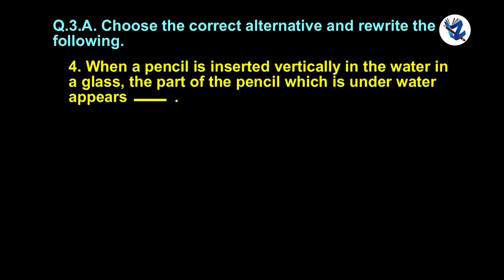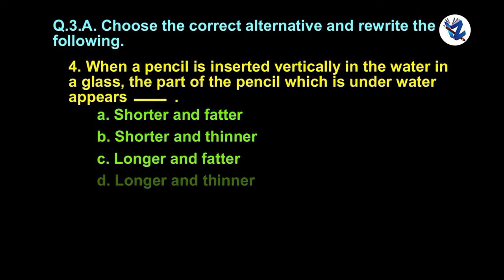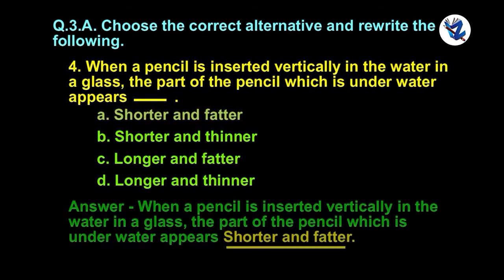When a pencil is inserted vertically in the water in a glass, the part of the pencil which is under water appears... Option 1, option 2, option 3, option 4. And the correct alternative, option A. When a pencil is inserted vertically in the water in a glass, the part of the pencil which is under water appears shorter and fatter.